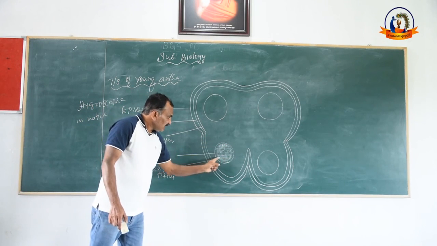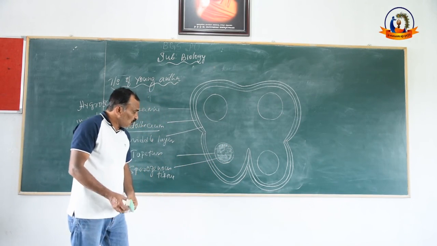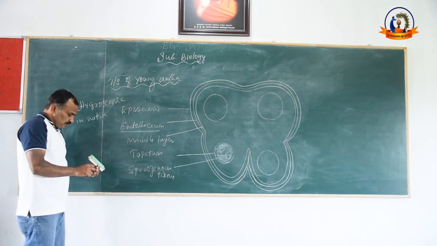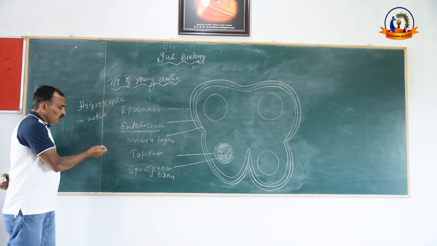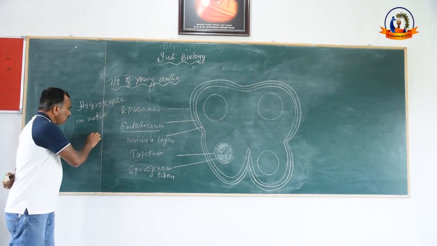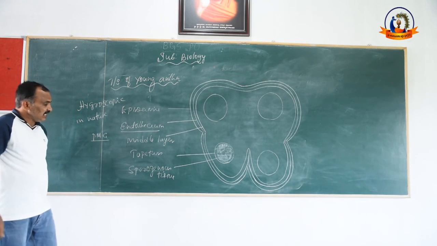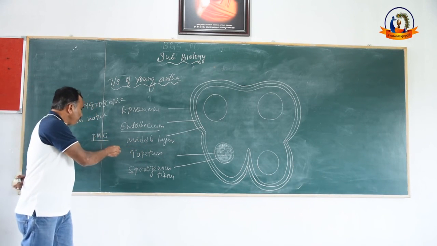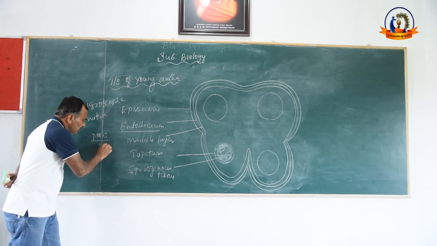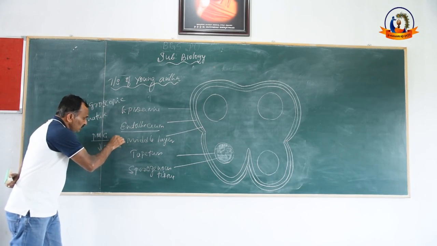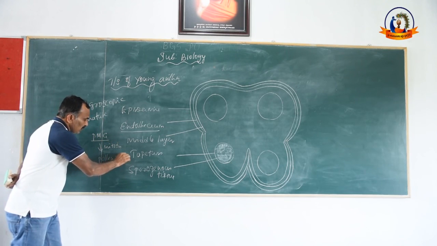And see, inside this there is a sporogenous tissue. This sporogenous tissue undergoes mitotic division to produce pollen mother cells. These pollen mother cells undergo division to produce pollen grains.